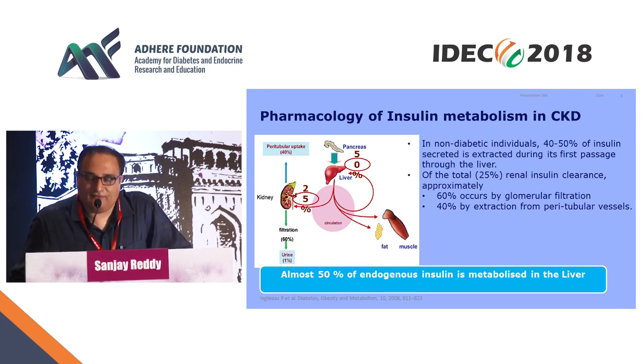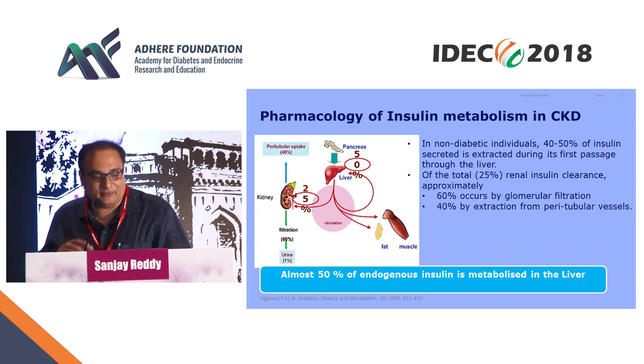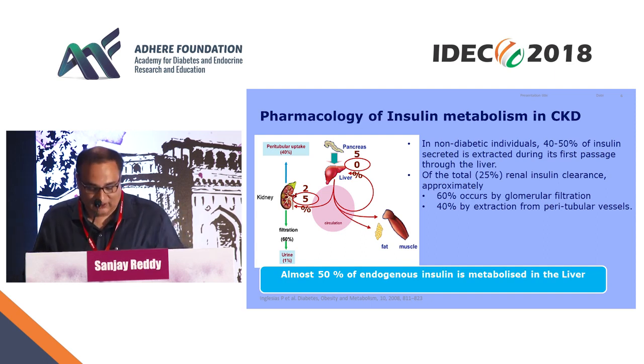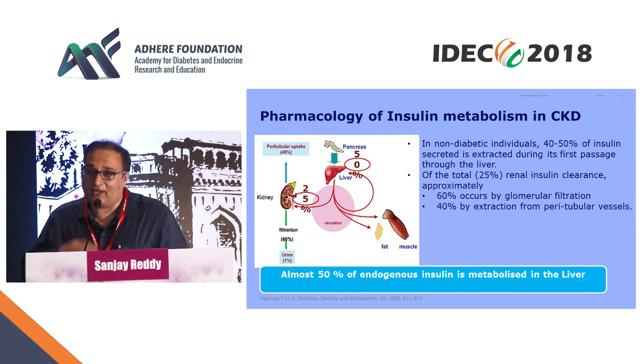So the pharmacology, I just want to touch upon this. In a non-diabetic individual, 40 to 50% of insulin secreted is extracted during its first passage through the liver. Of the total 25% renal insulin clearance, approximately 60% occurs by glomerular filtration and 40% by extraction from peritubular vessels. This is very important for us, as it gives us an idea of what type of insulin you can use and predict its half-life, so as not to cause too much hypoglycemia and also exaggerations.